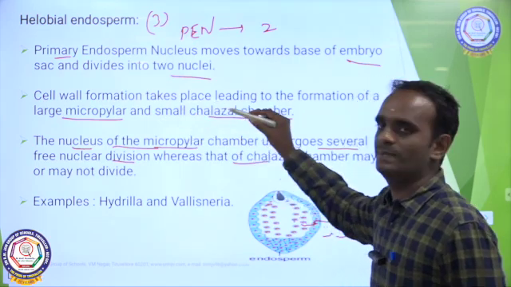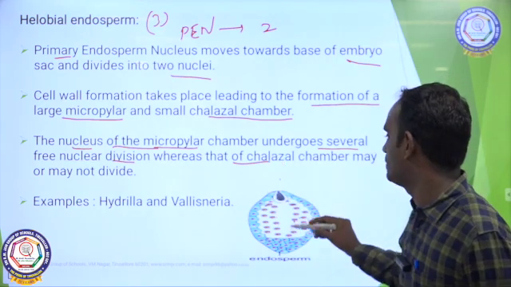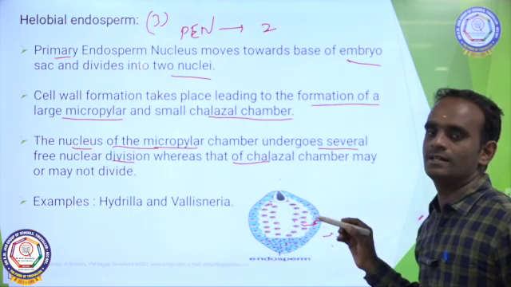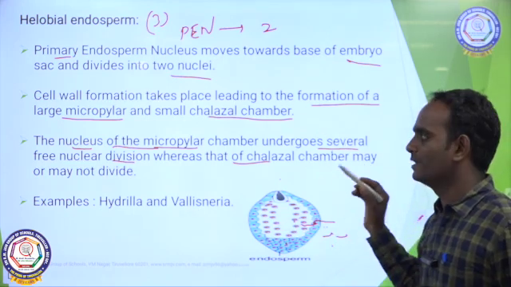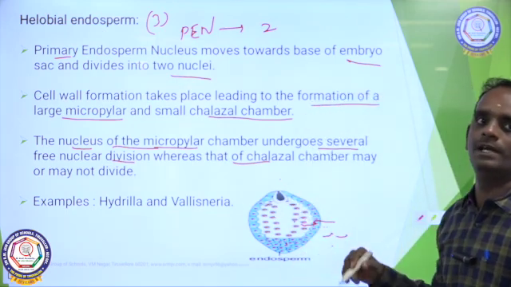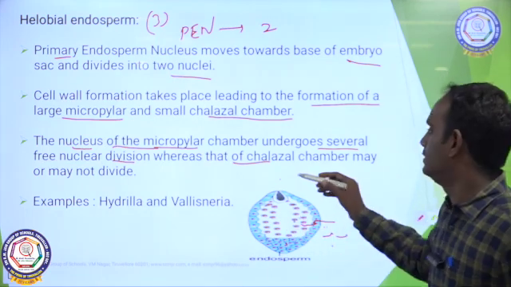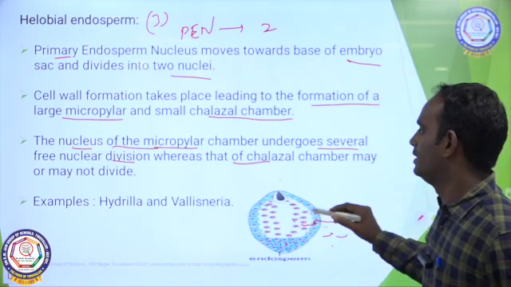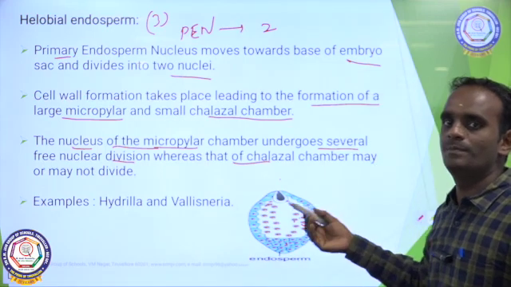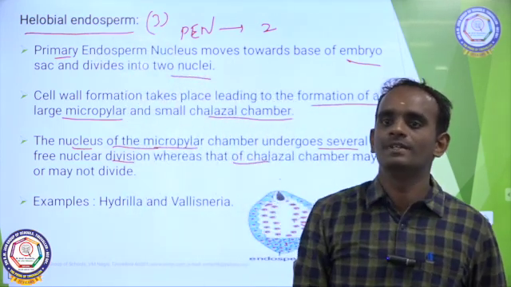Cell wall formation takes place, leading to the formation of a large micropylar end and a small chalazal chamber. Only the nucleus of the micropylar chamber undergoes mitotic cell division, whereas the nucleus of the chalazal chamber will not undergo any cell division. This type of endosperm is said to be halobial endosperm.